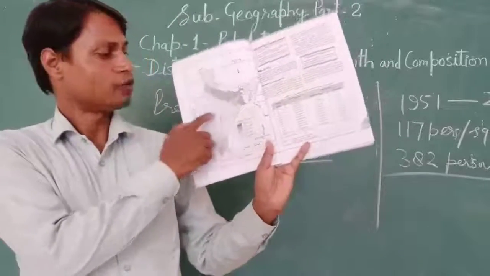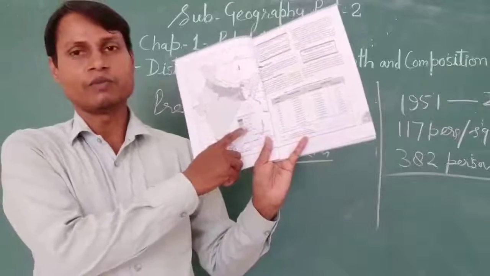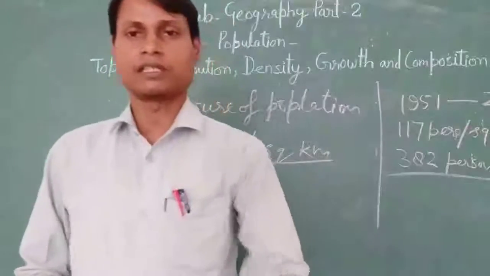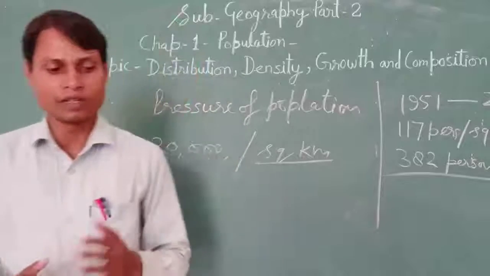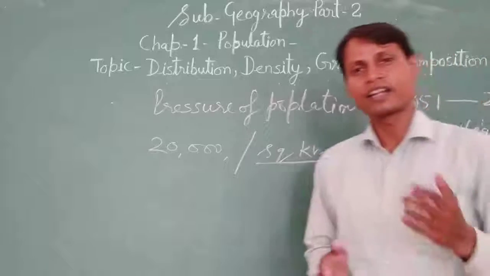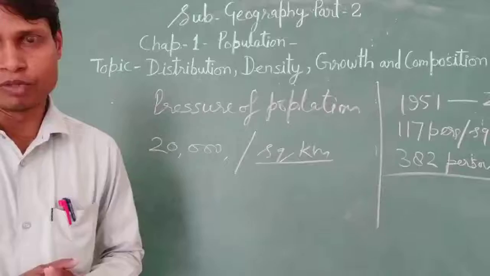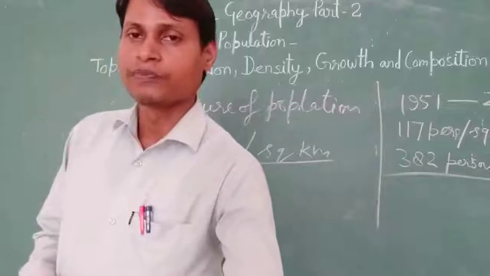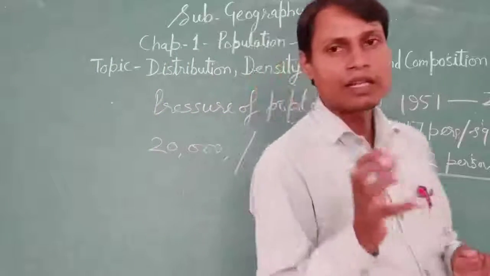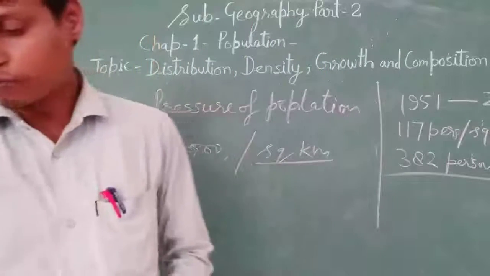Right? And this is the middle area. From 101 to 400 persons per square kilometer are found in Rajasthan, Gujarat, Madhya Pradesh, Chhattisgarh, Odisha, Karnataka, Tamil Nadu, Andhra. These are the regions of moderate population. Two states have very low population, less than 100 persons per square kilometer, only Arunachal Pradesh and Mizoram. Okay.